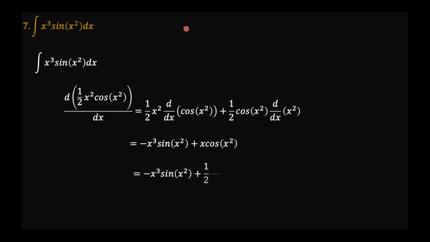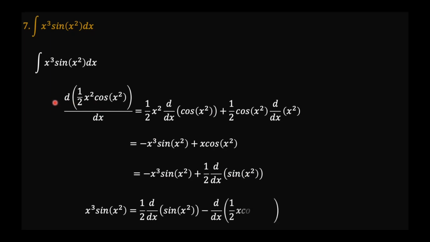What that means is that this second term here is the same as half the derivative of sine x squared. So this first part on the right-hand side is the same as our integrand. So if we rearrange things, we see that x cubed sine x squared is the same as half, because I've taken this constant out, of the derivative of sine x squared minus the derivative of half x cosine x squared.